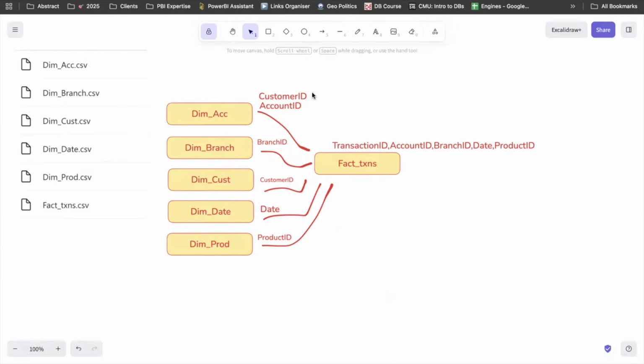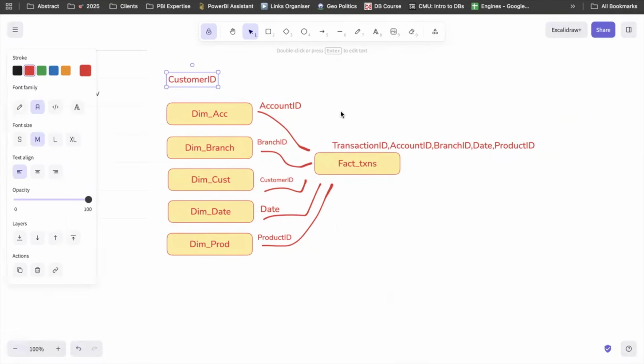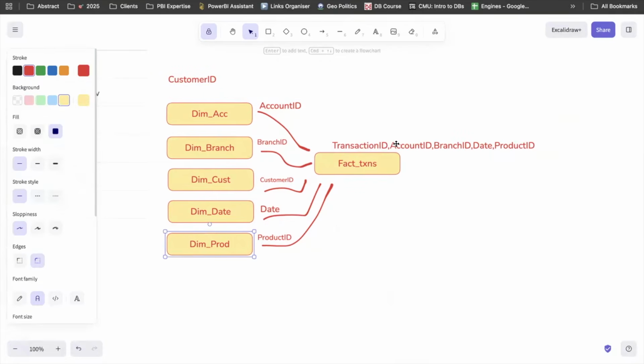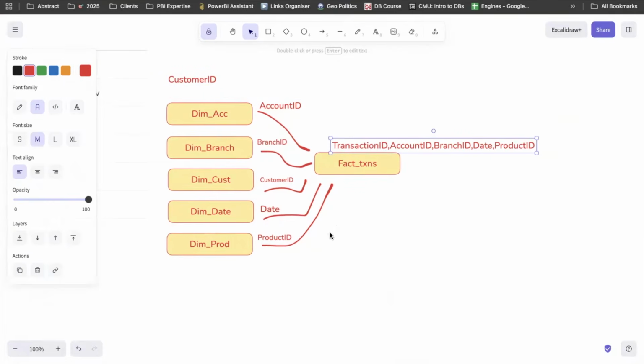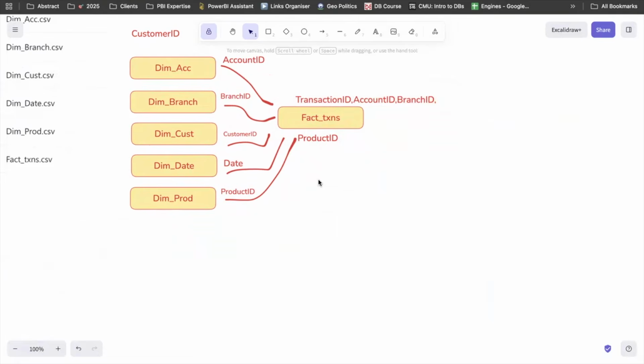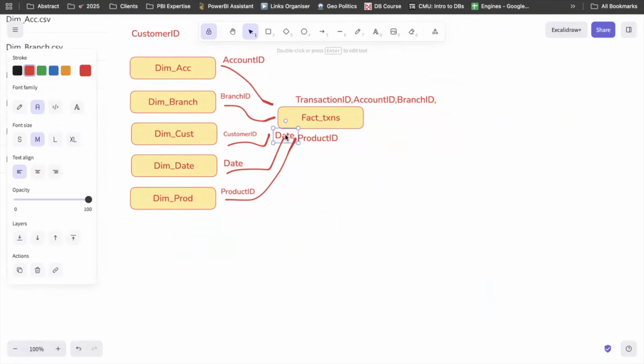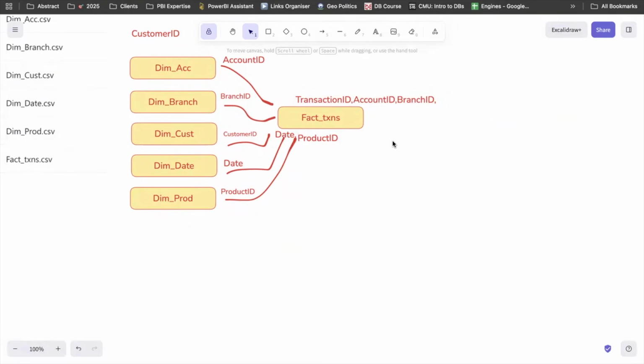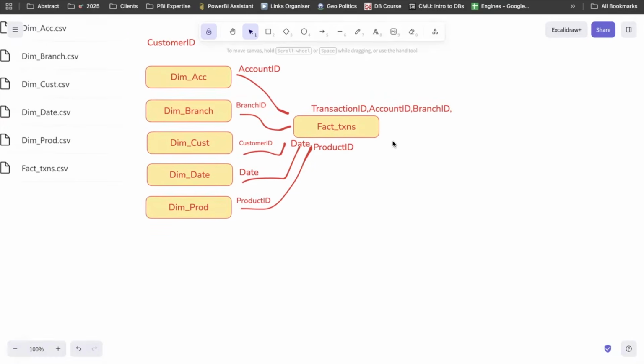Let's see if we can link everything together or not. Okay. So product ID is present in the fact, so that could be used. Date is present. Date could be used to connect my dim date to my fact table. So I can leverage this. Customer IDs are missing. Okay.